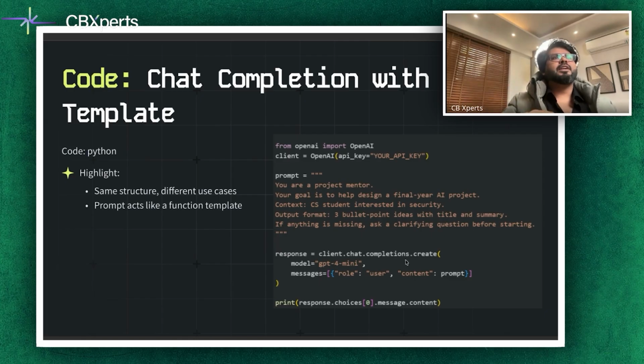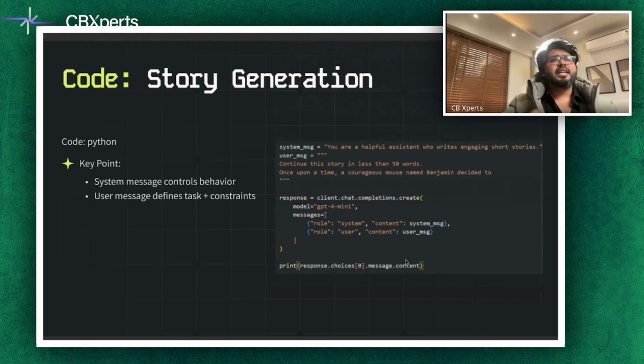You can call it with different parameters without rewriting your logic. And when building your own tools on top of, let's say, YugYog.ai or any other platform, use this approach to keep your code clean and modular. Now, there is another thing where we take an example where you have the concept of story